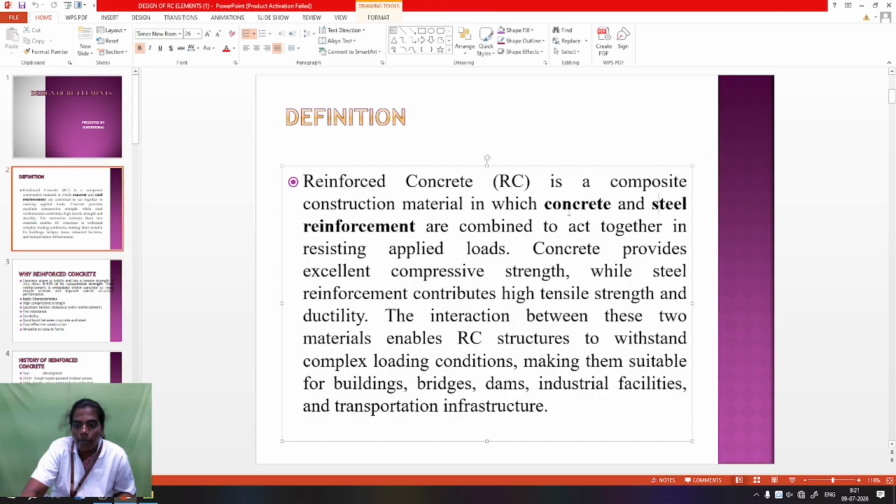The steel reinforcement has grades Fe250 and Fe415. The maximum, high yield strength steel, is Fe415. Mild steel is Fe250. These two steels are commonly used for RCC building structures. In previous days, before RCC structures, there was only PCC, plain cement concrete. Plain cement concrete has only compressive strength, so no tensile stresses are provided.